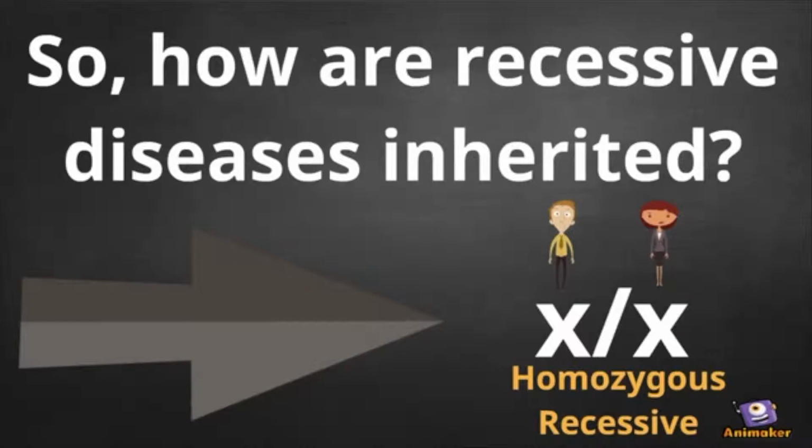An individual with a capital XX genotype will always dominate and therefore present no symptoms, while an individual with a capital X, lowercase x genotype will also be asymptomatic, because the capital X dominates, but the lowercase x represents a carrier status. So in this case, they will have the ability to pass the disease on to future offspring. In other words, if both parents are heterozygous, there is a 25% chance that their child will be lowercase xx and have the recessive disease.